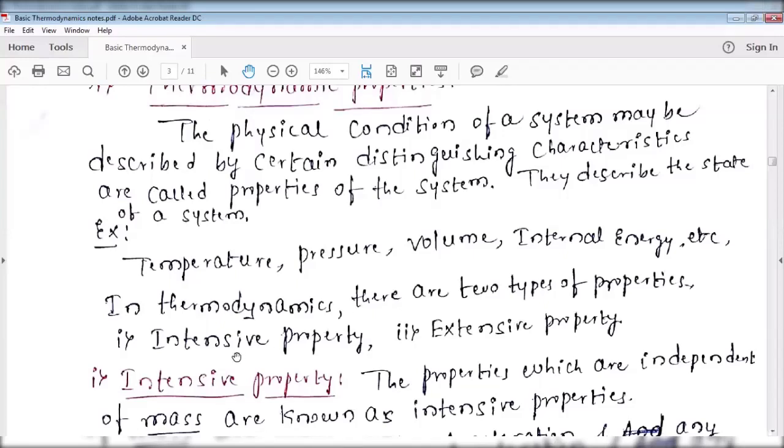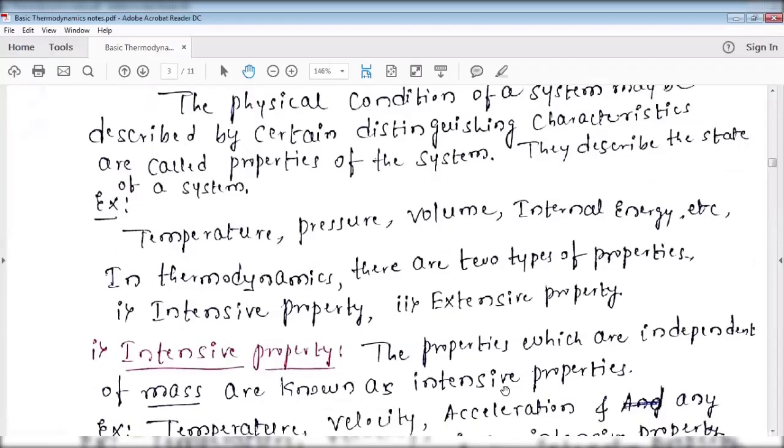Next, what is an intensive property? In the name itself, intensive, independent of the mass. You should remember, intensive, independent of the mass. The thermodynamic properties which are independent of mass are known as intensive properties.